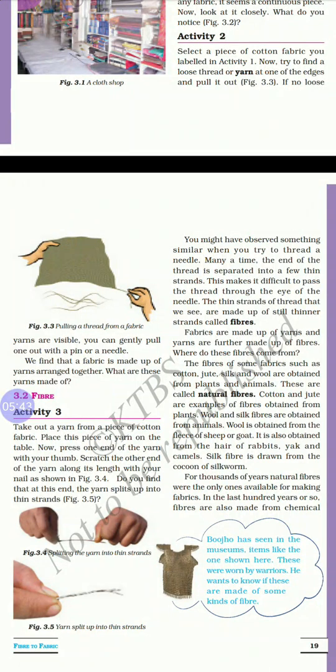Now you understood the sources, plant and animal sources. Cotton and jute are obtained from plants. Wool is nothing but hair of goat, sheep, yak, camel, etc. This is how we obtain fibers. Using them, we make threads. From threads, we make cloth. This is how a fiber becomes fabric.